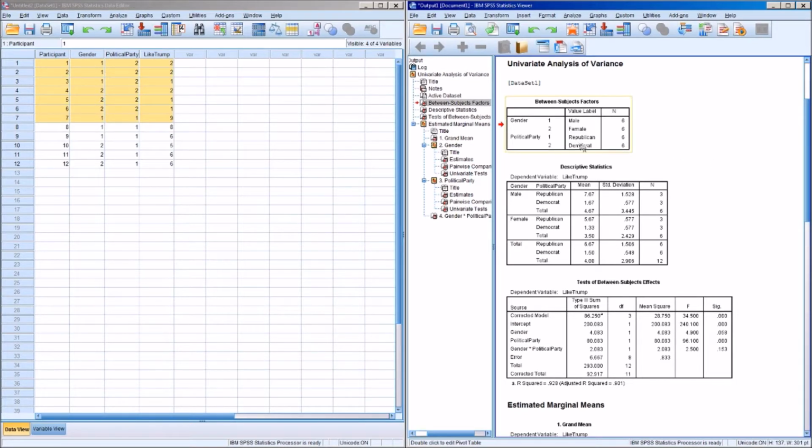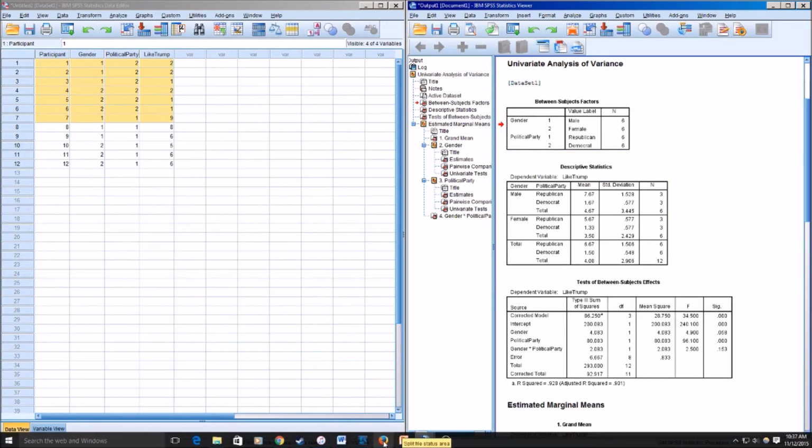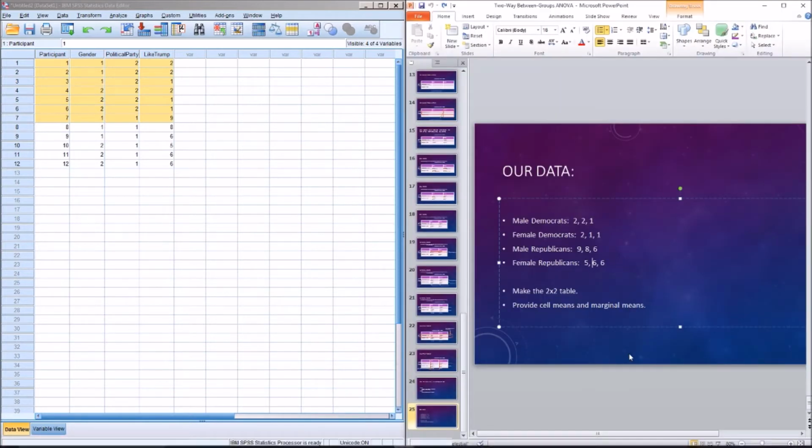This is just our descriptive between subject factors. So this tells us that we labeled males as 1, we labeled females as 2, we have 6 males and 6 females. What this tells us is in political party, we labeled Republicans as 1 and Democrats as 2. We have 6 Republicans and 6 Democrats. That's consistent with our data here. We've got 3 in each cell.